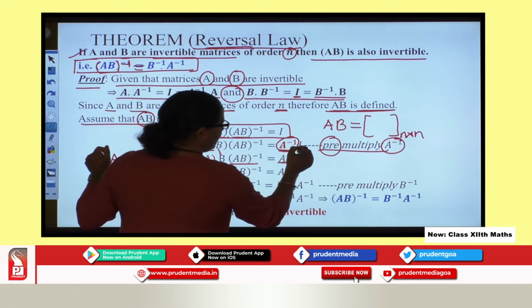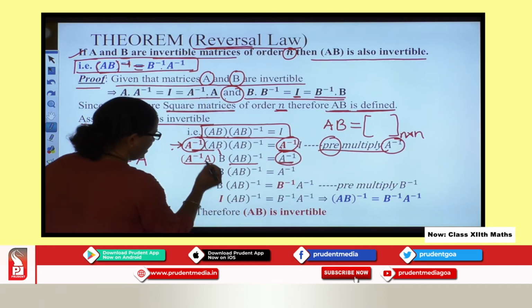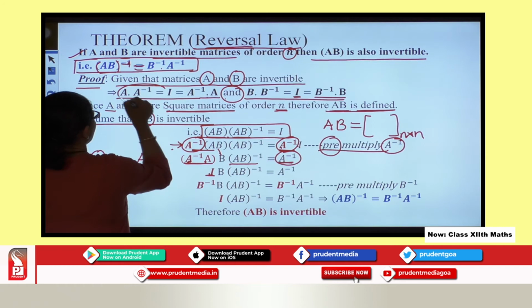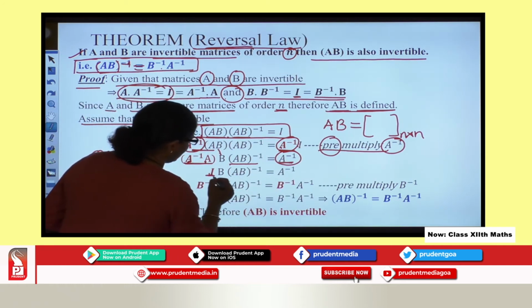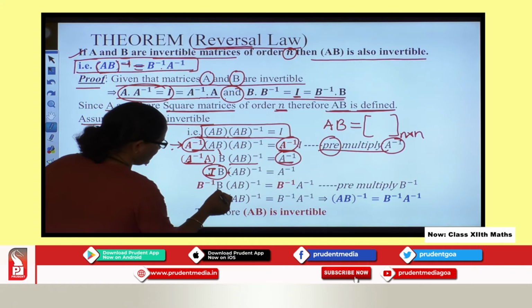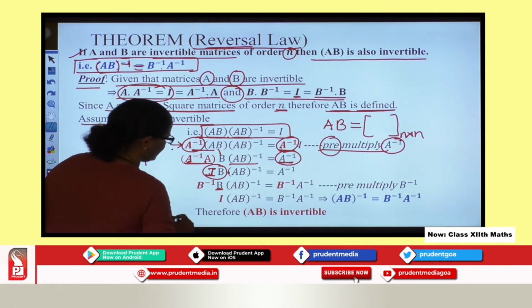Identity matrix into any matrix will give you the original matrix. Now here you can see A inverse into A is I. Why did you get this? Because of this. Same way I proceed further, and I got I here. So I into B is what? B. Why? Because of the same concept I explained.